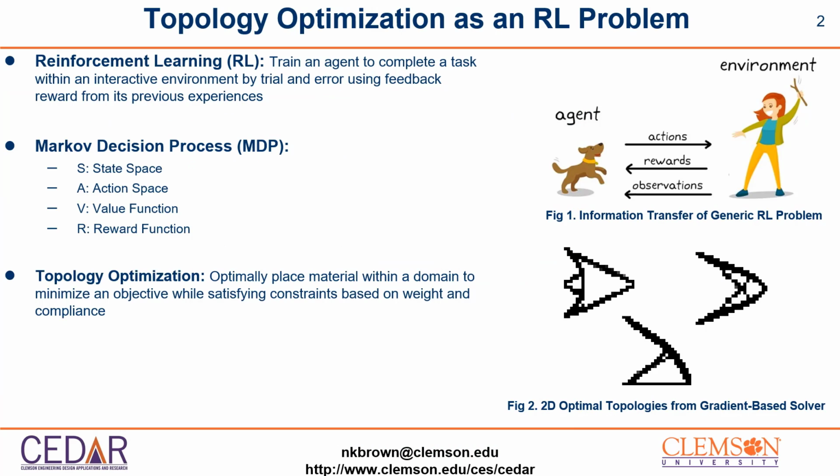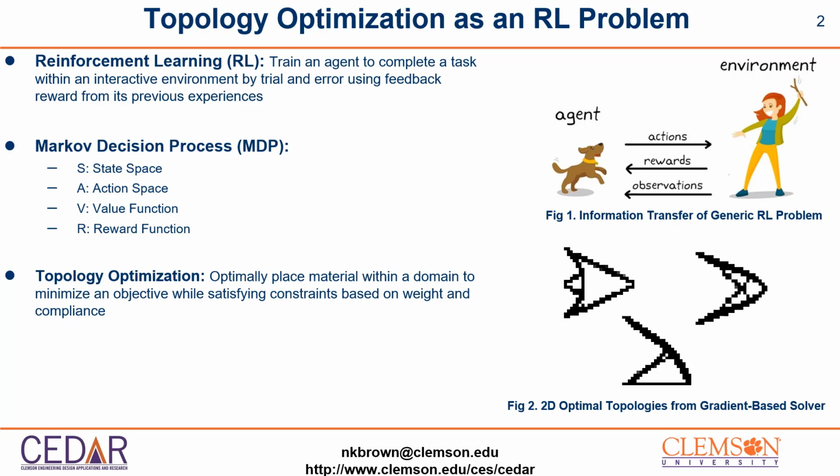I want to jump right into the objective of this presentation, which is to use deep reinforcement learning to design optimal topologies. The goal of reinforcement learning is to train an agent to complete a task within an interactive environment using feedback rewards. The mathematical framework of reinforcement learning problems is defined as Markov decision processes. Now, there are four key elements of a Markov decision process. These include the state and action space and the value and reward functions.